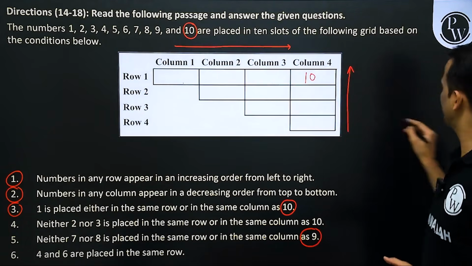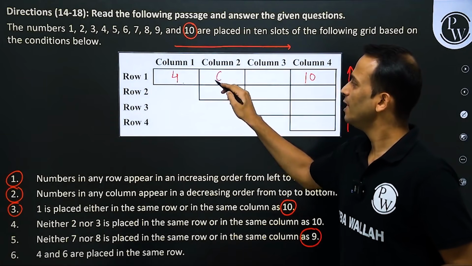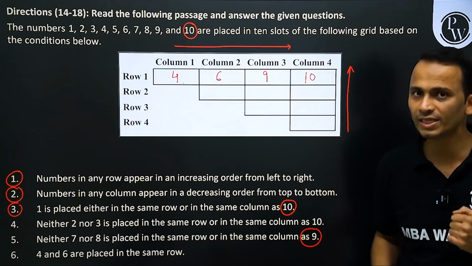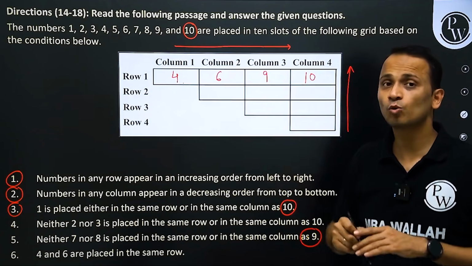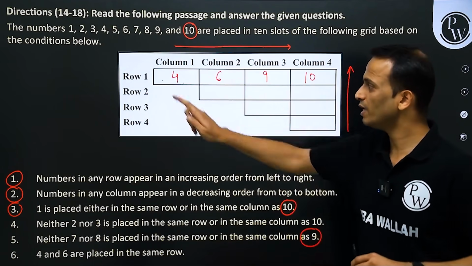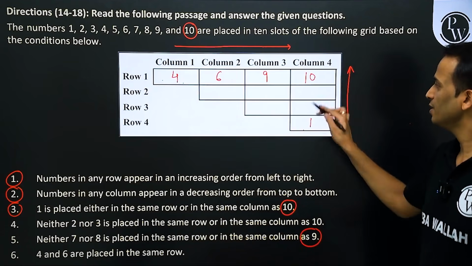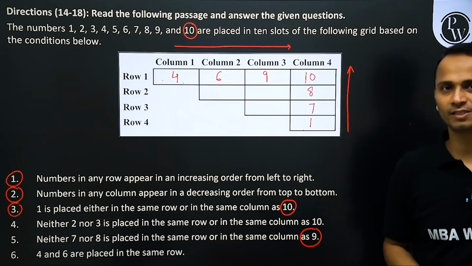So that means 4 and 6 can only come at these places, and then 9 will come at this place. If 4 has taken this place, a possible option for number 1 is here or here. So if 4 is here, number 1 will come here. Then 8 and 7 will go at these places.